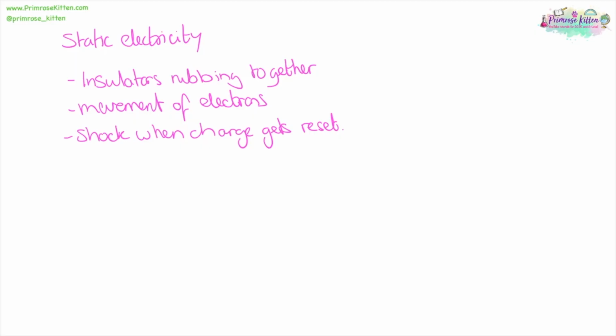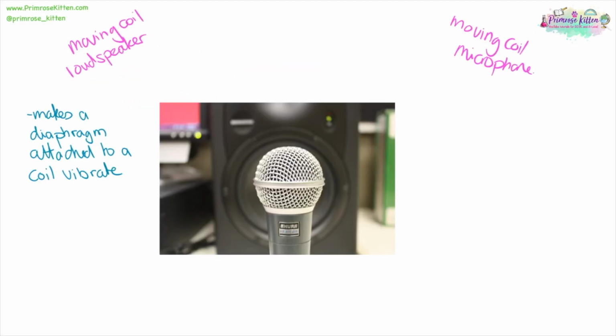A moving coil loudspeaker works by making a diaphragm attached to a coil vibrate. When we have a current passing through the coil, the force that is generated via the motor effect makes the coil move. Every time the current changes direction, the force reverses direction. So the coil is going to be going back and forwards, making the diaphragm go back and forward, generating sound waves.